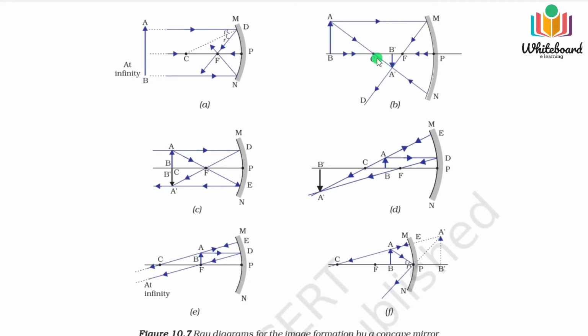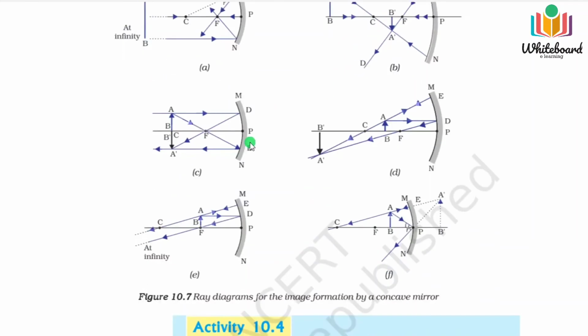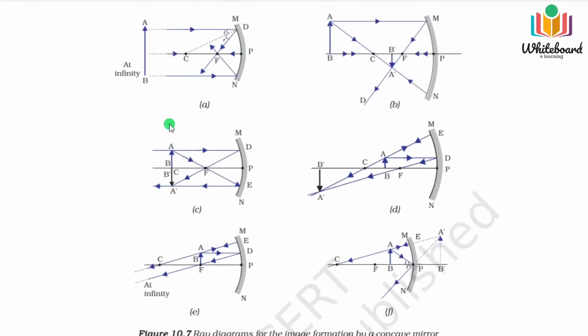You can see this image has been formed in between F and C, and of course it is real and inverted. Here you can see the object is placed on C, the image will also be formed on C, but it will be inverted. A real and inverted image will be formed. This is the case where object distance and image distance are the same. Object and image positions are the same.